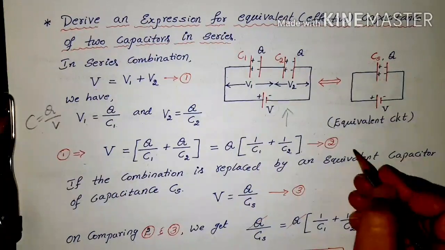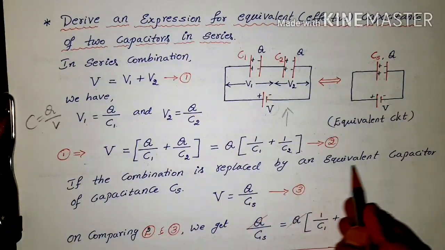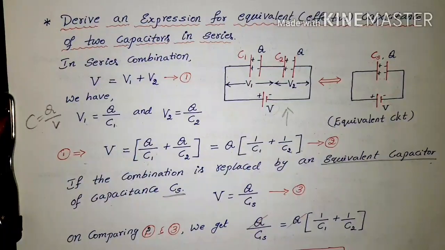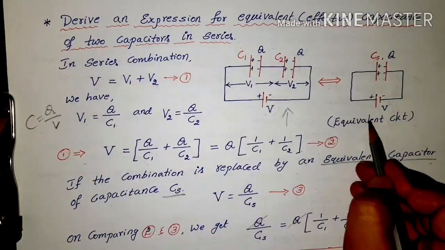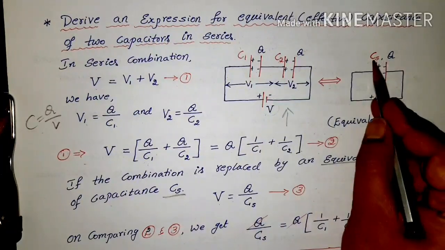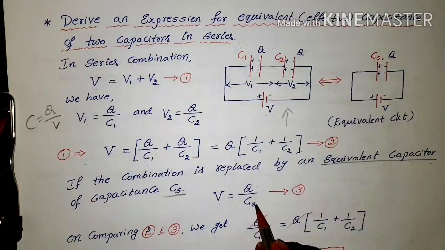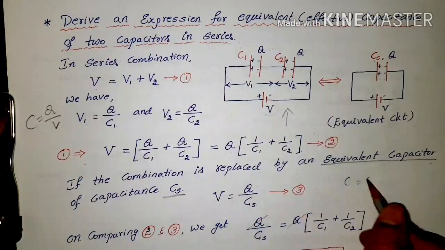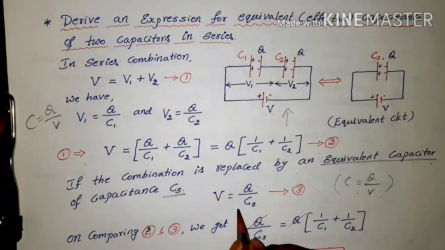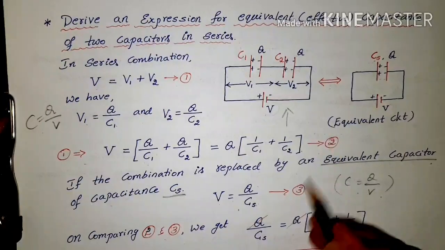Now for the equivalent circuit, if the combination is replaced by an equivalent capacitor with capacitance value CS, then for the equivalent circuit we also have V is equal to Q by CS, right? Again from the same formula, C is equal to Q by V, from the definition of capacitance, we can write V is equal to Q by CS. Call this equation 3.